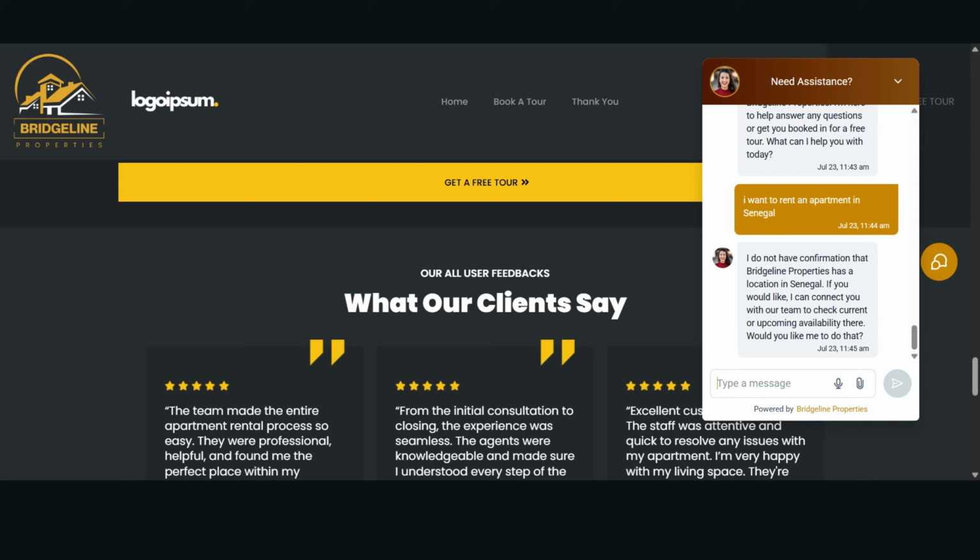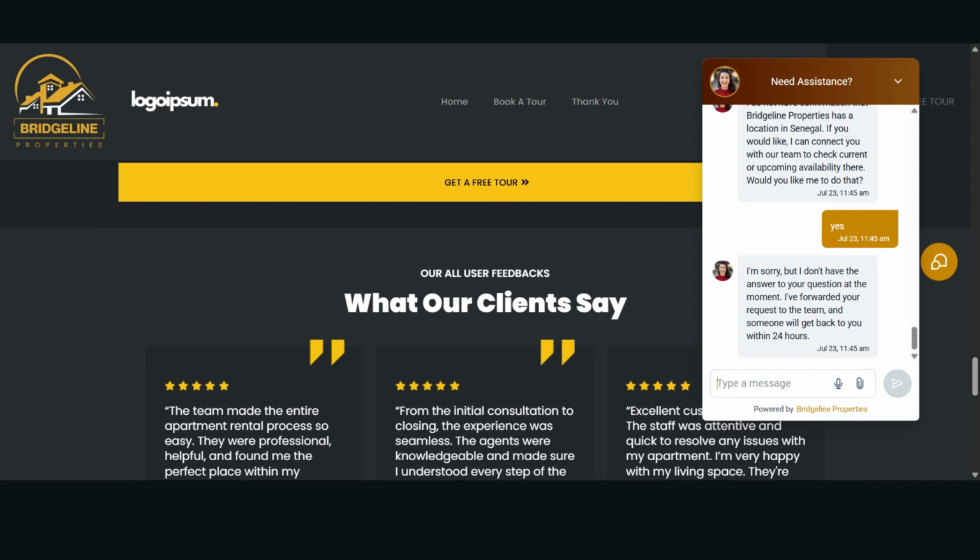So you can see here, I built a knowledge base for them with all the information I had about their particular project, the information I had about the apartments they have in different locations. Those are the things I fed into the chat box to build the entire knowledge base. So when it does not have access to a particular answer, or does not know the response to give, it can hand them over to a human agent, who would come back to this message and reach out to this particular potential lead.